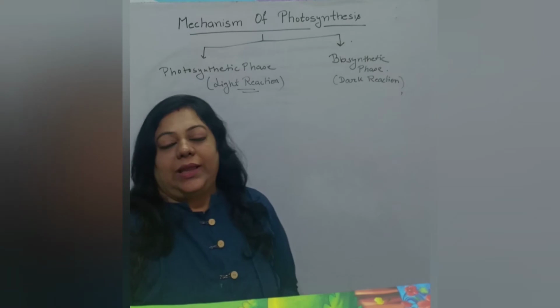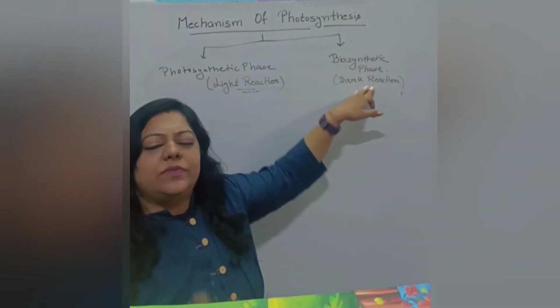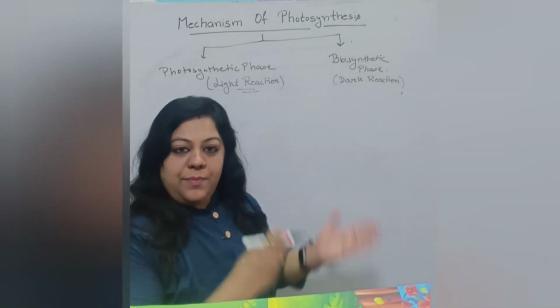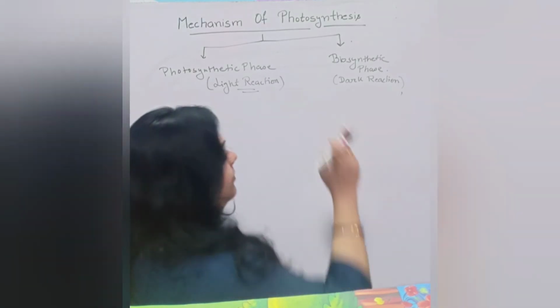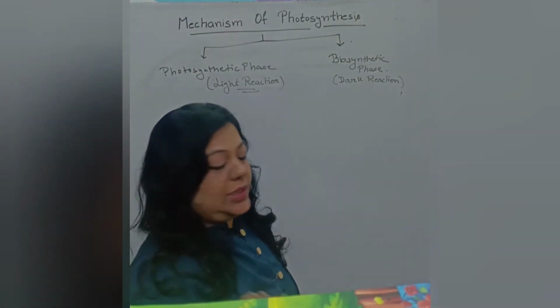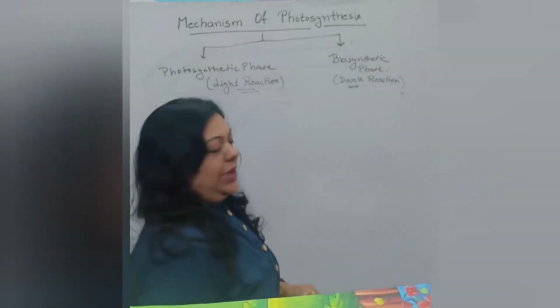Light reactions are those reactions which take place in the presence of light. Light is essential for them. And dark reactions are those reactions that do not require light. They may take place in the presence of light, or also in the absence of light. Light is not essential for that. Dark reactions are also known as Blackman reaction.